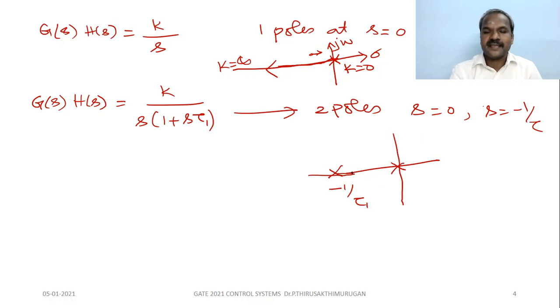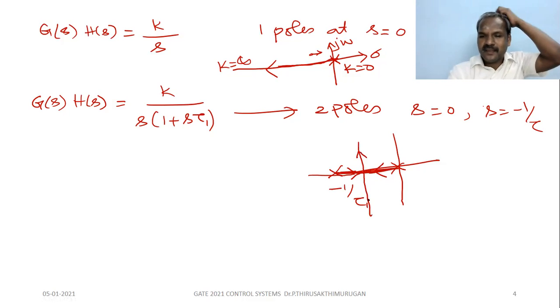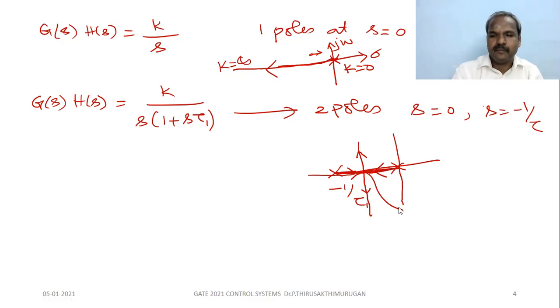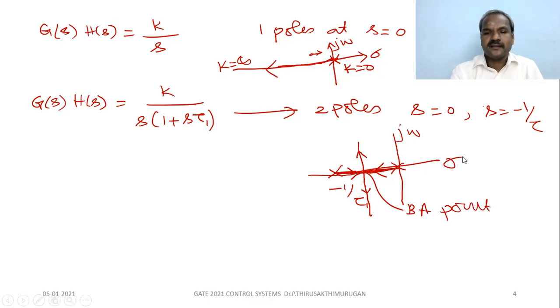So the branch between these two poles is available. One branch moves in this direction, another branch moves in the other direction. So they take a breakaway. Two branches break away in this sense. So this is the breakaway point. Understand? So this is j omega and sigma. This is the typical plot for this.